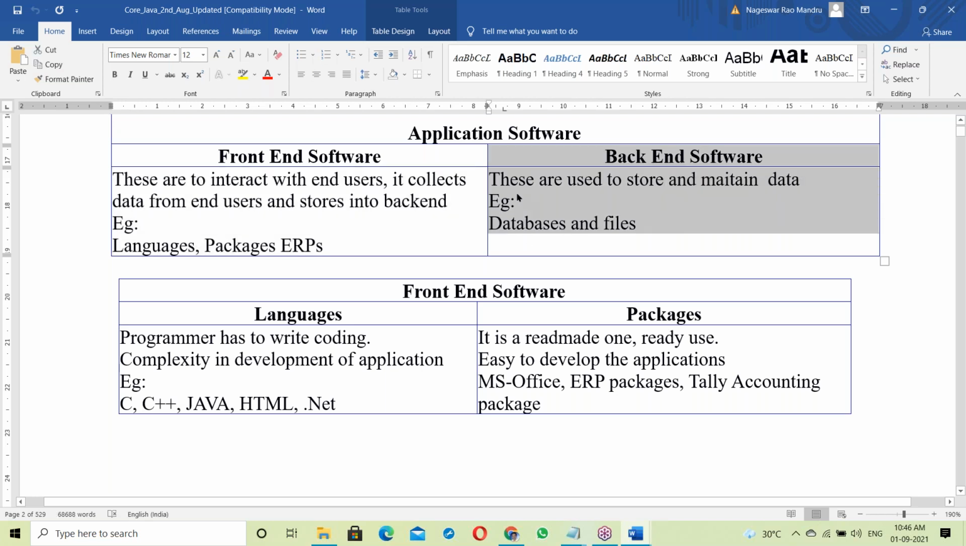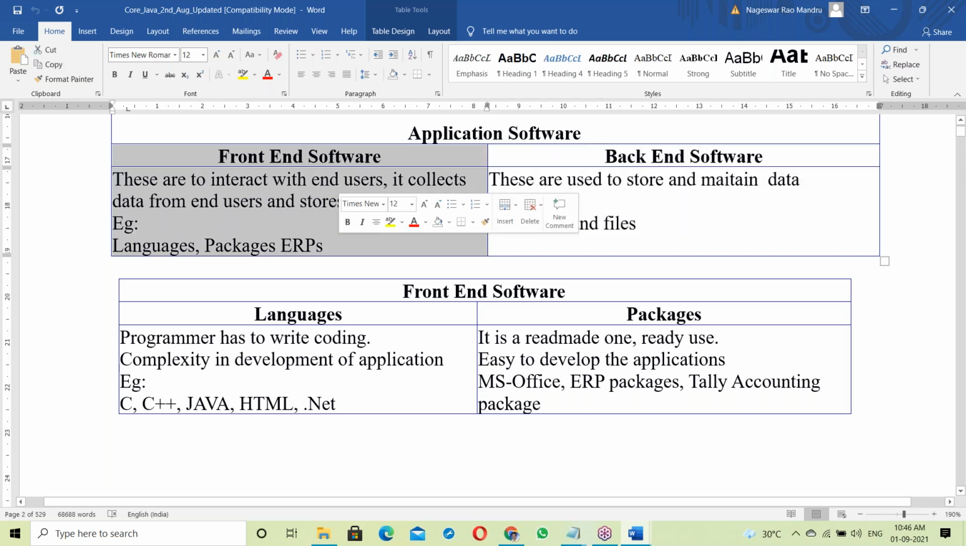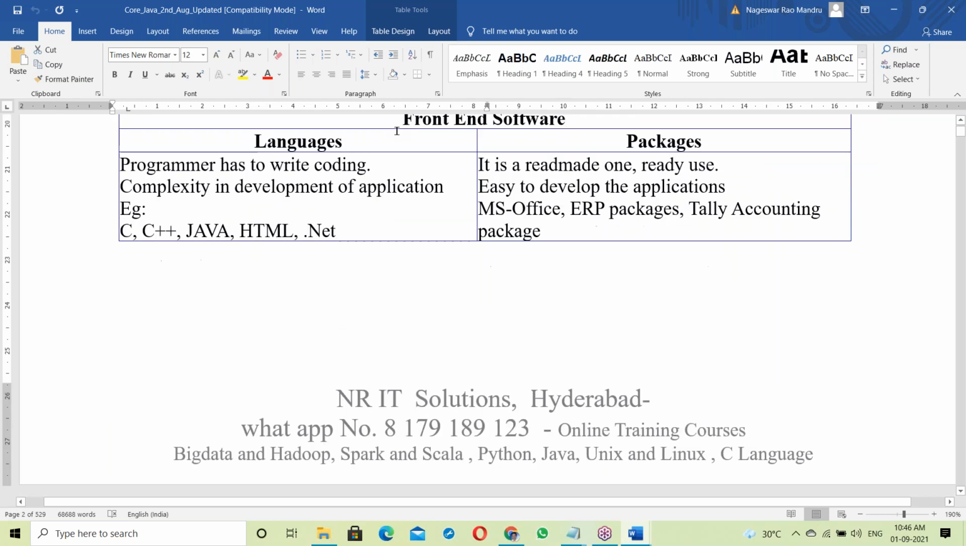Back end is used to store and maintain data. Back end examples are databases and files. In databases and servers you can store data, and in files also you can store data. These are called back ends. Java comes on the front end. So let us move to front end.